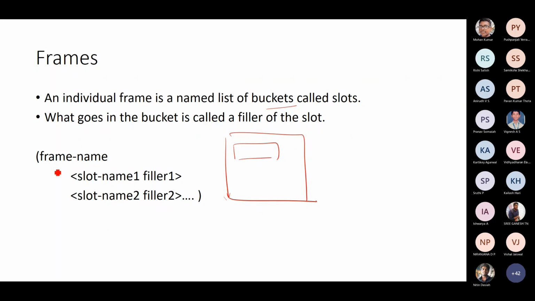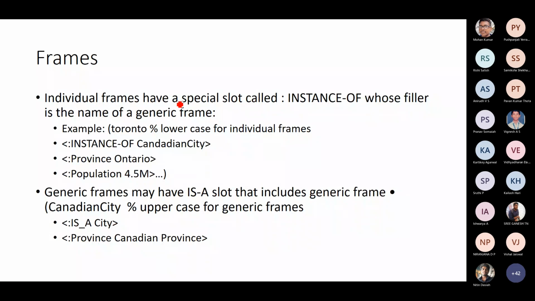For example, giving a frame name, you can say slot name 1, filler 1. So in slot 1, you can use some data. In slot 2, you can get another data, etc. This is how you basically create an individual frame. Individual frames also have a special slot called instance of. This is going to be the specific object type, whose filler is the name of the generic frame. So individual frames can be derived from generic frames.